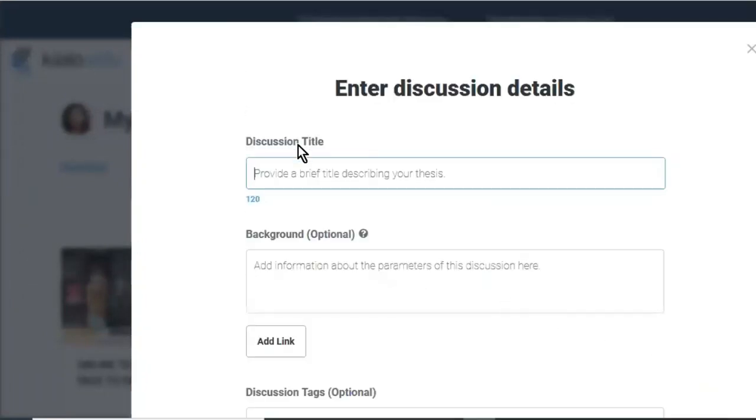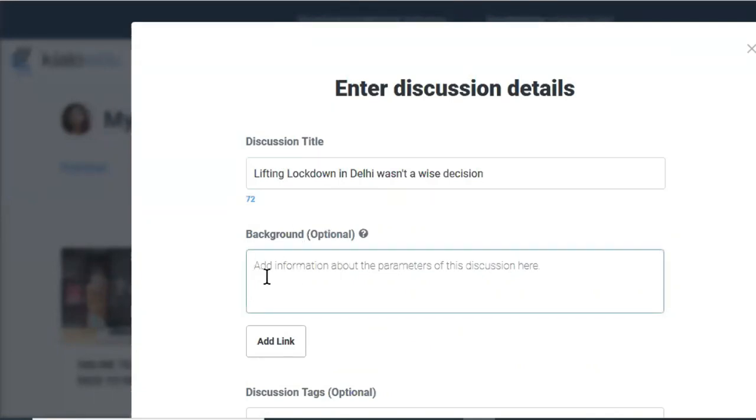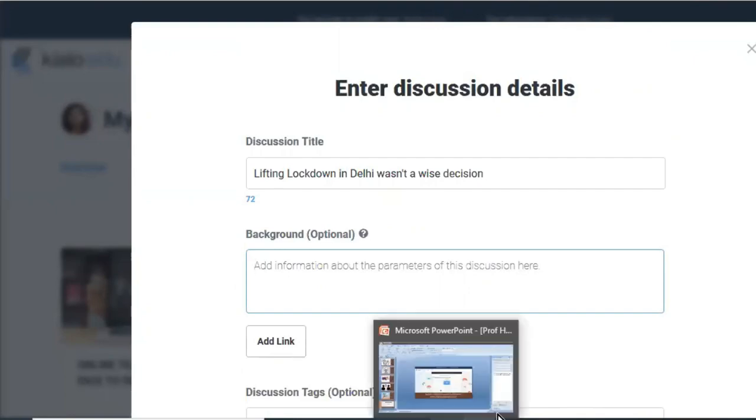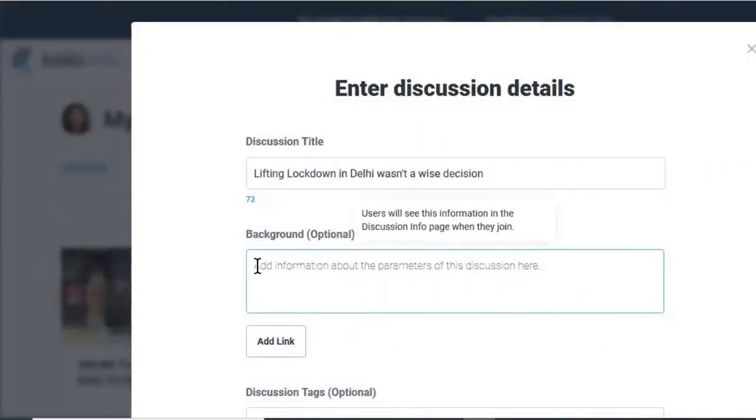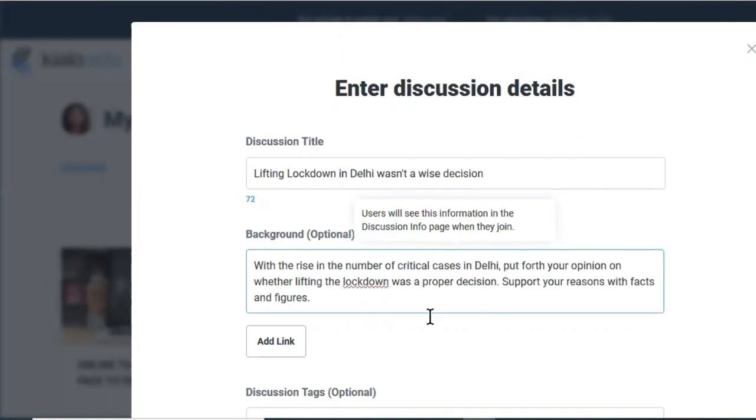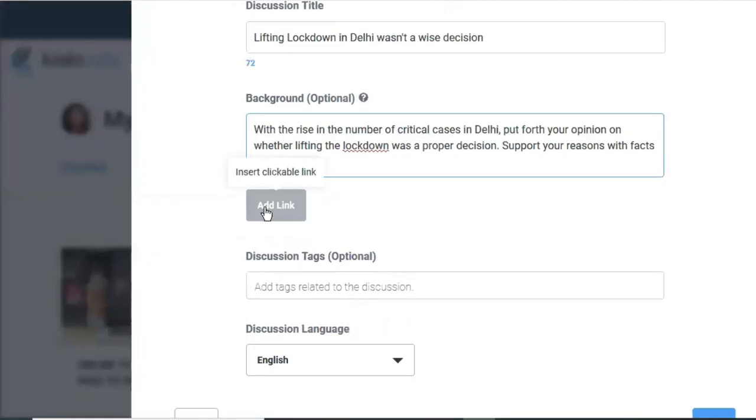Next, we have to put in the discussion title. So it could be, lifting lockdown in Delhi wasn't a wise decision. Suppose this is the discussion which we want to hold. And then if you want, you can put in some background information over here. Maybe you have already created the information on a Word document and then you can copy it and paste it over here. You can also add any link, maybe a link of an article which gives more details about it.